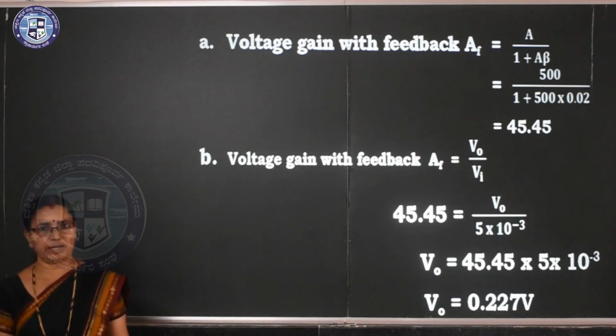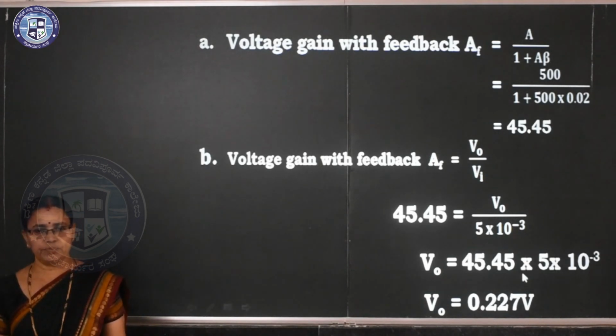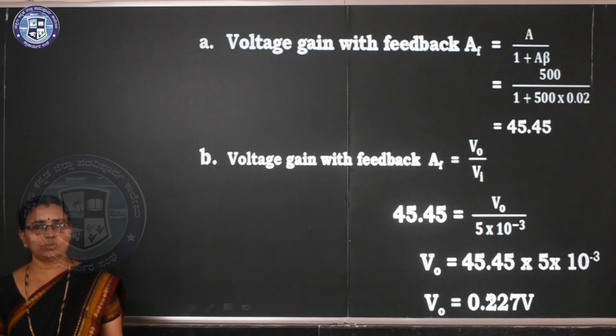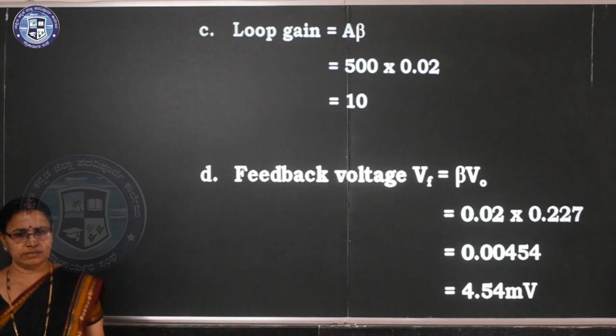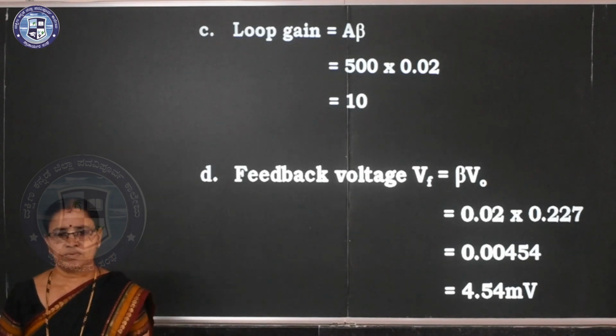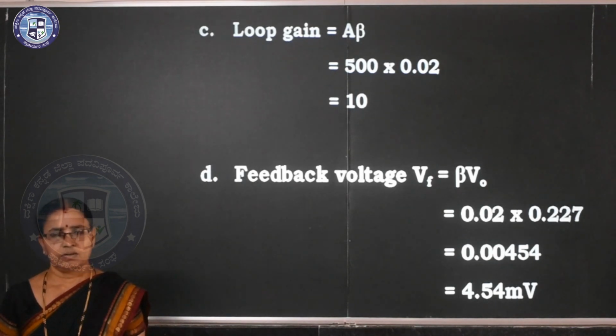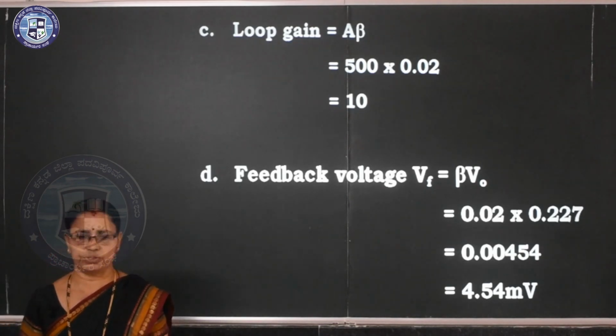The voltage gain with the feedback, AF is equal to V0 divided by VI. If you substitute here, you can calculate the voltage. So millivolt, you have to take 10 to the power minus 3. You have to introduce here. So getting an answer 0.227. Clear? Then it is A beta value. A is equal to 500, beta is equal to 0.02. Loop gain you can calculate, that is 10. That also no unit because beta doesn't have a unit, even A also no unit.